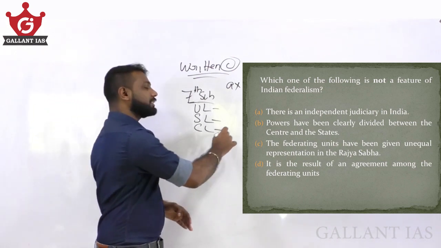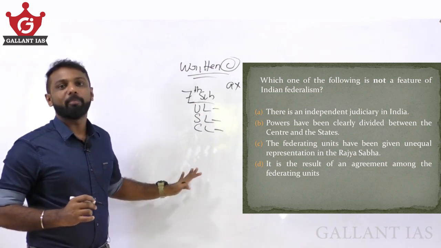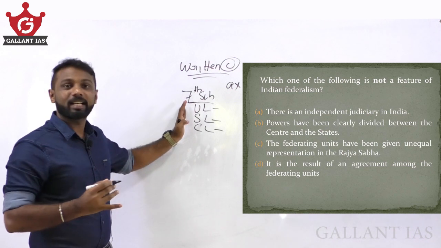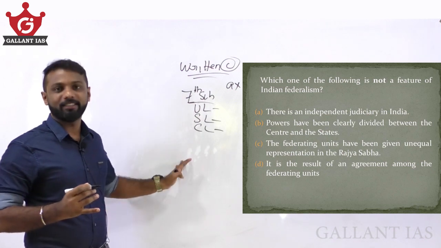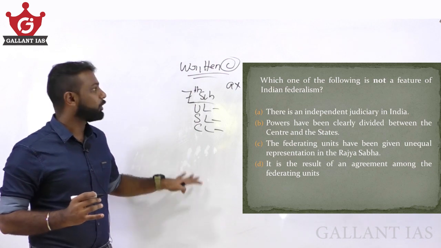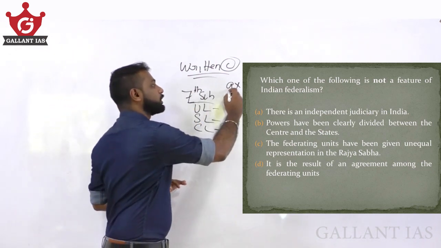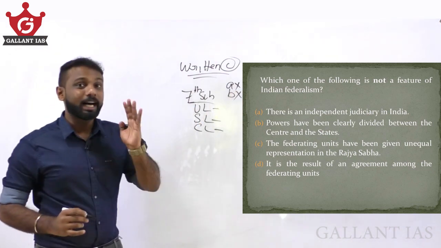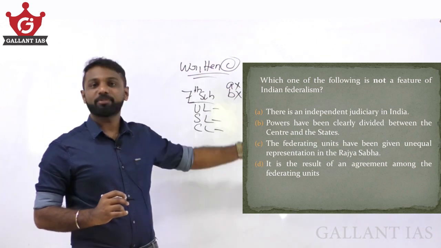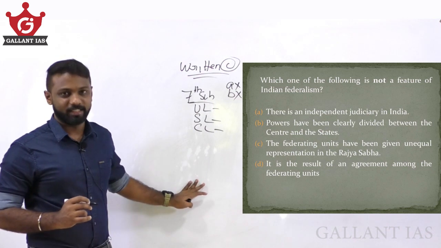And regarding the concurrent list, both center and state can make law. Likewise, the subjects are clearly divided for the center and states. That is also a feature of our Indian federalism. So B is also not our answer. Why? Because the question asked is, which one of the following is not a feature? Since these are features, that will not be our answer.